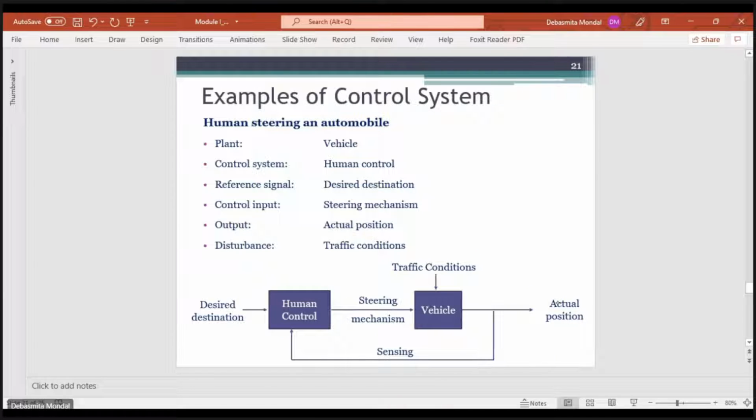Similarly, if you see a human steering an automobile, in that case the plant is the vehicle, and the control system is the human being who is trying to control the speed or position of the vehicle. So the output is the actual position, or even the velocity of the car. The input is the amount of pressure that you give on the steering mechanism, and the disturbance will be the oncoming traffic conditions.